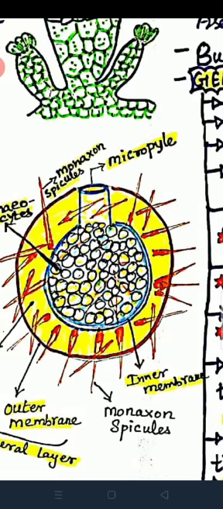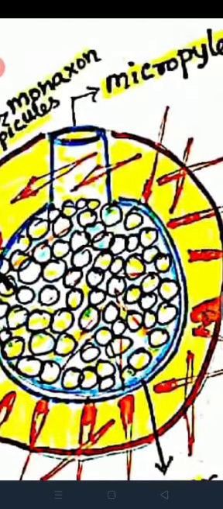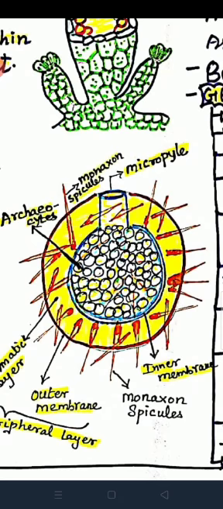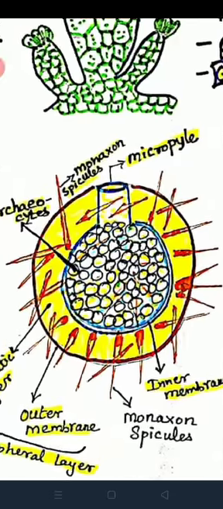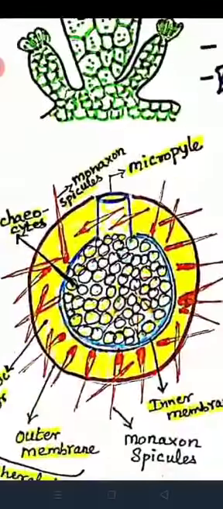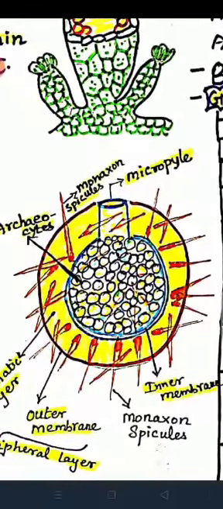Internally, the gemmule consists of a central internal mass of cells called archaeocytes. What are archaeocytes? Archaeocytes are food-laden cells, and they act as reproductive cells too.